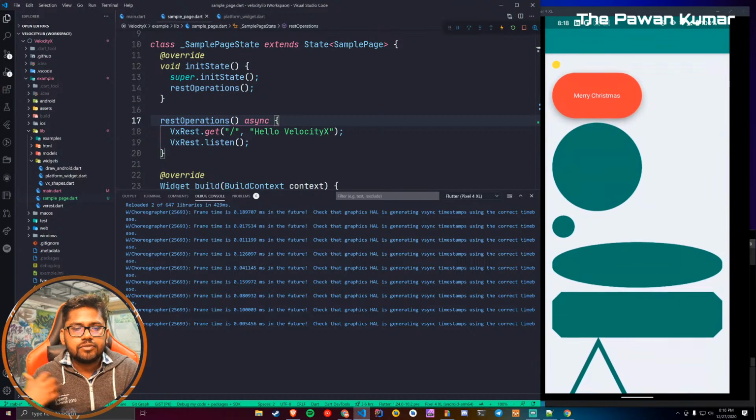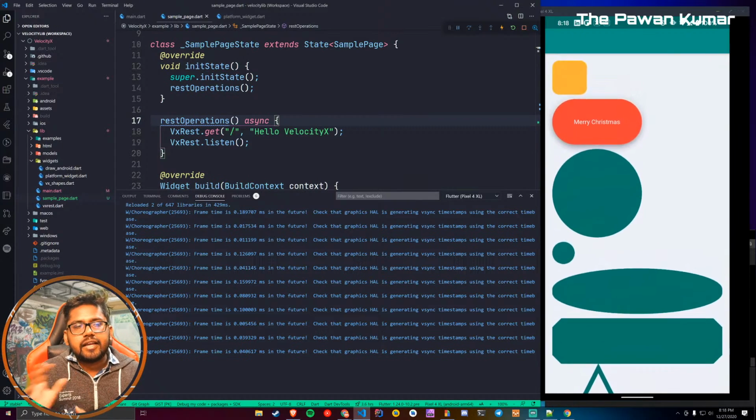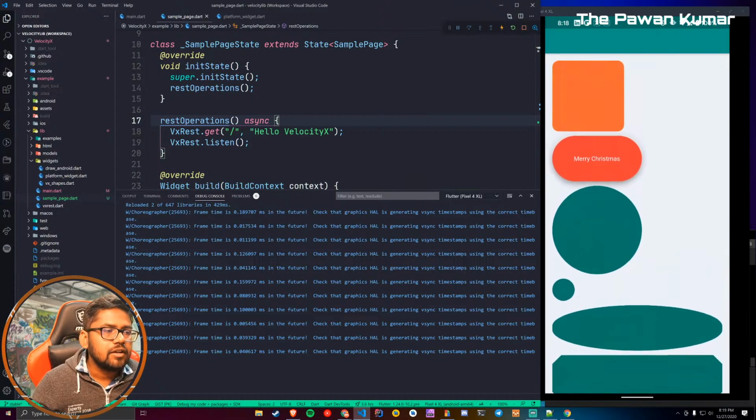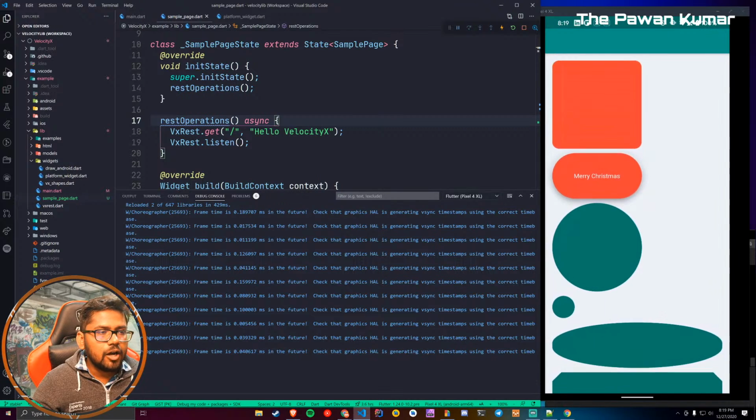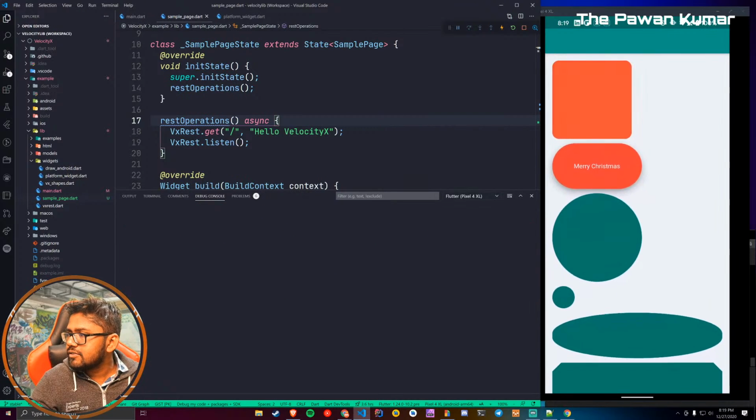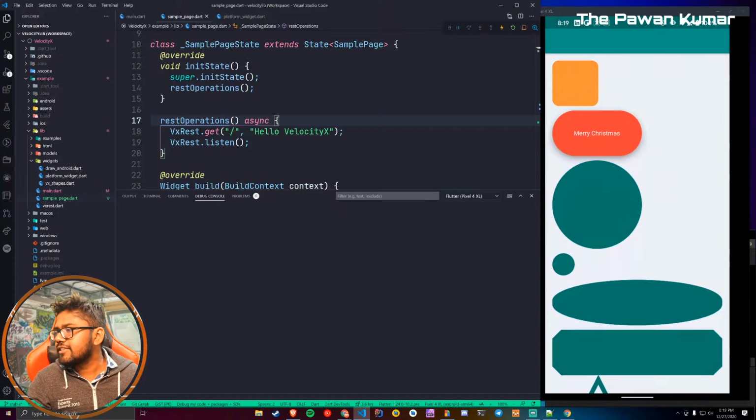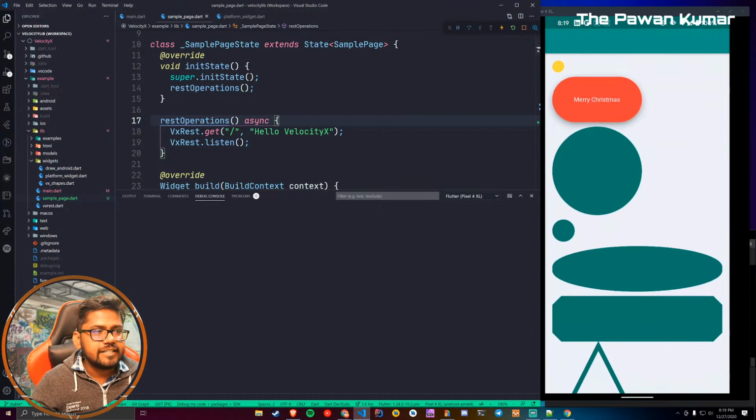Like, if you are using only one widget, then it will draw only one widget. It won't make use of so many widgets. Okay, so now what I want to do, am I seeing ready? Yes, okay, I see so many yes. Let's do a hot restart now.